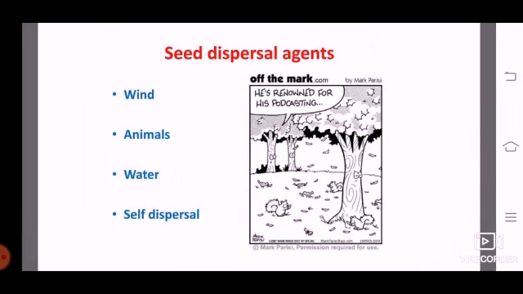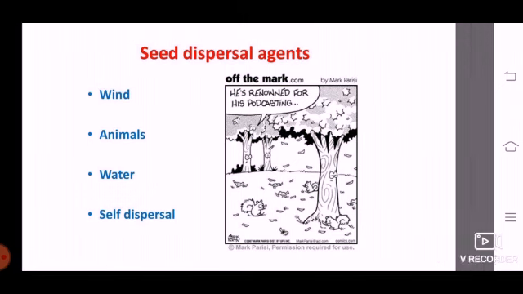Seed dispersal agents. There are 4 or 5 agents required for seed dispersal, through which the seeds can be scattered or moved, or transported from one place to another, right? For example, wind. Wind or air is required for seed dispersal. Animals also play a very important role in seed dispersal. Water also plays a very important role. And self dispersal means the plant can itself transport the seed away from the parent plant.